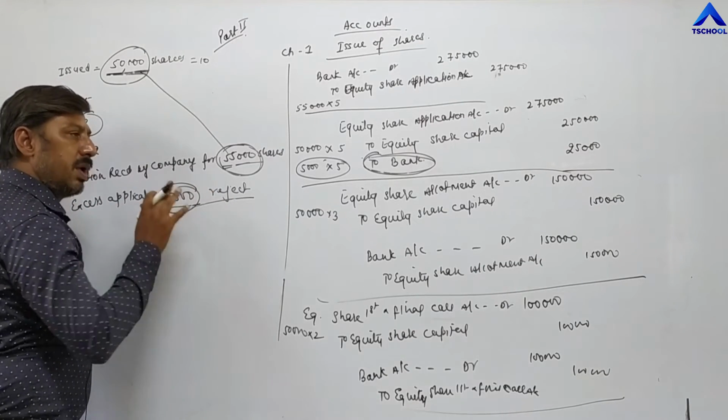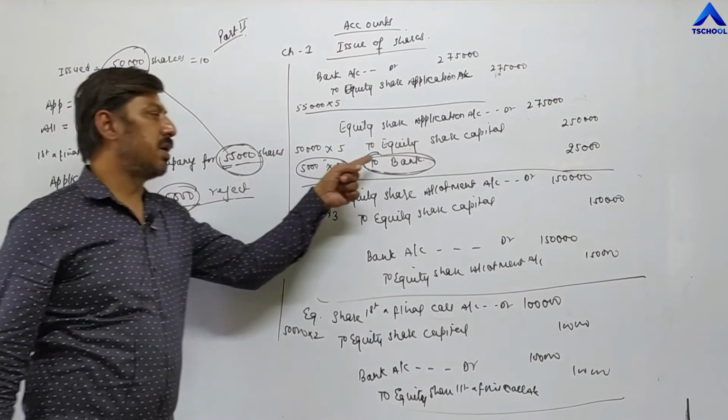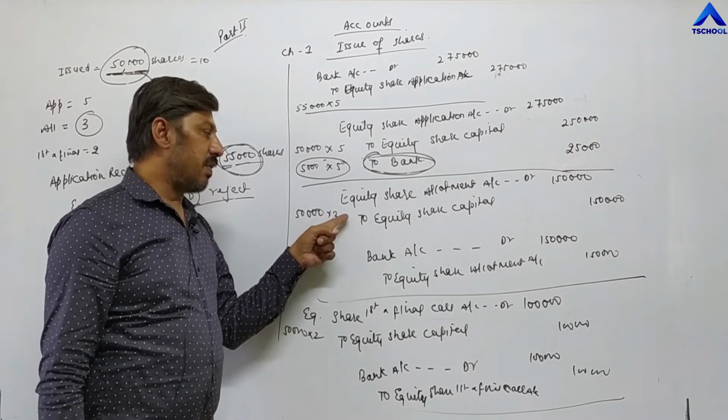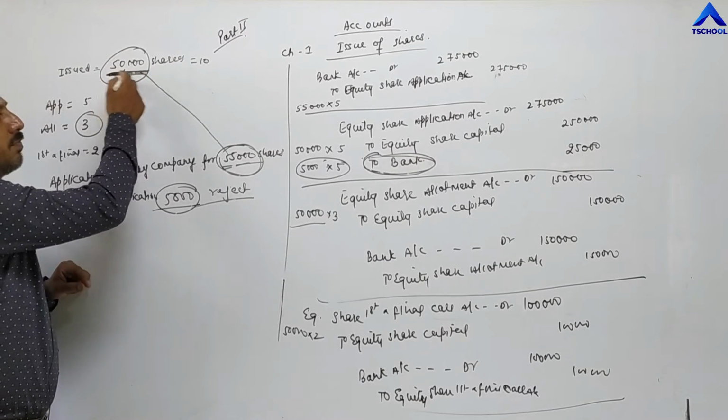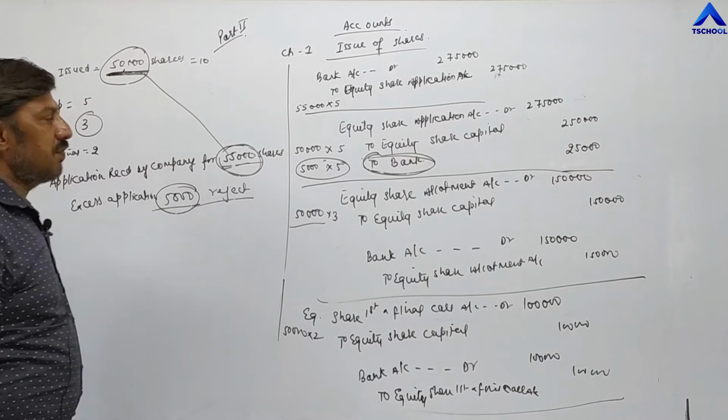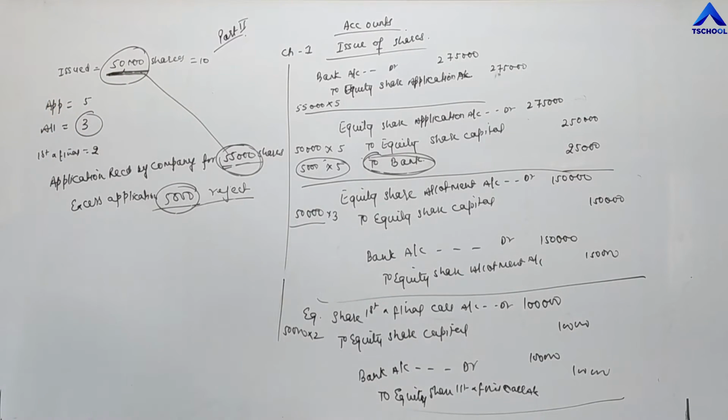It means their money will be returned. So here money will be returned. Then from further entries, we have to pass entries according to 50,000, whatever number of shares has been allotted. This is the first problem, over subscription. Now second problem.